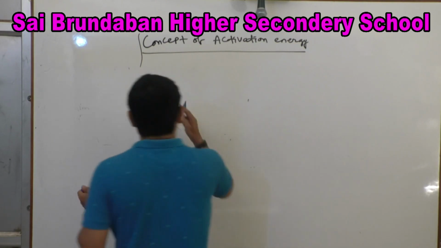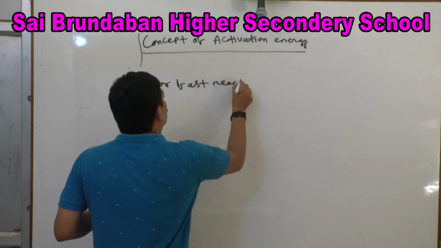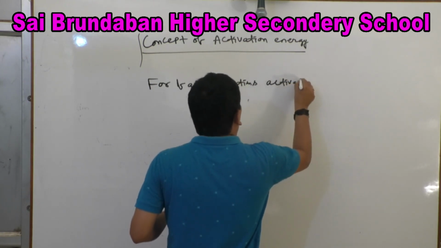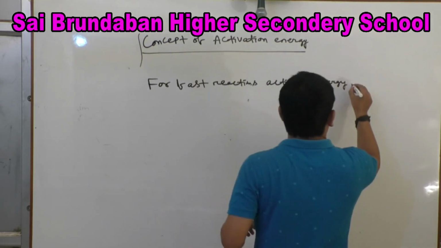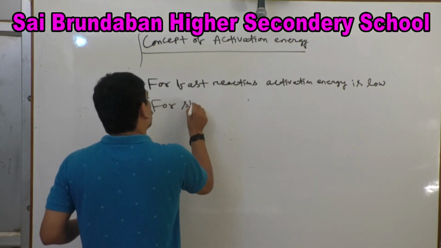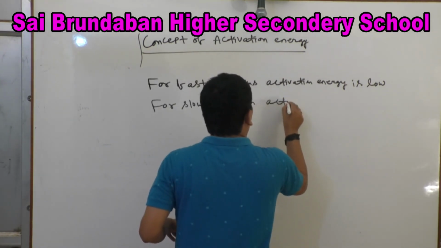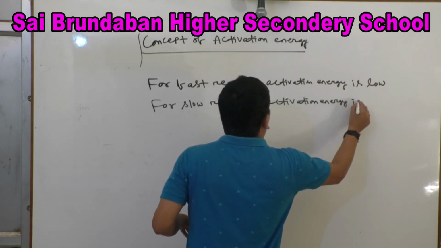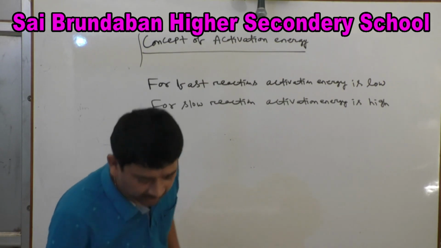So for fast reactions, activation energy is low.